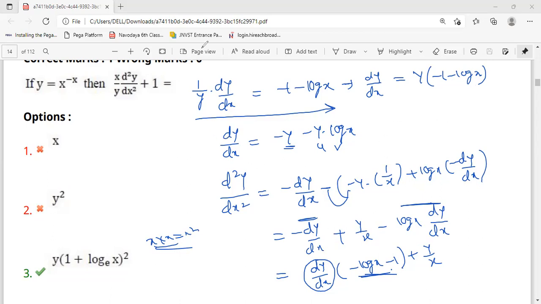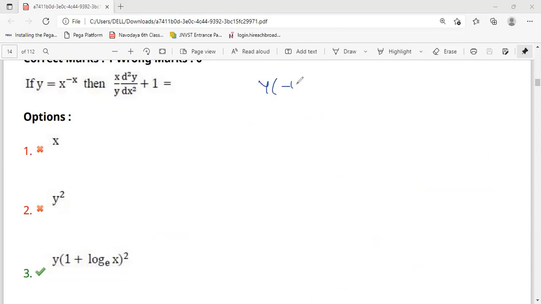So the next step is, y into minus log x minus 1 whole square plus y by x. This is equal to d square y by dx square. But they are asking x by y. So just take x by y here. That means multiply and divide both sides with x by y.